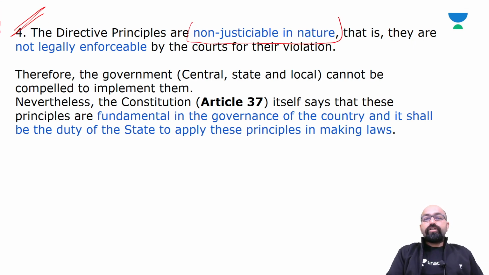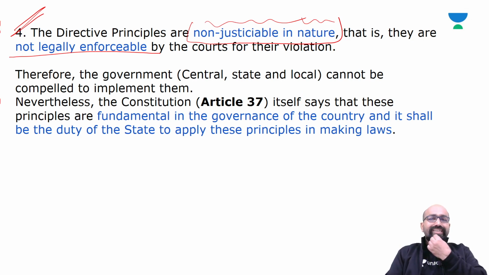The next point is that the directive principles are non-justiciable in nature, that is, they are not legally enforceable by the courts for their violation.